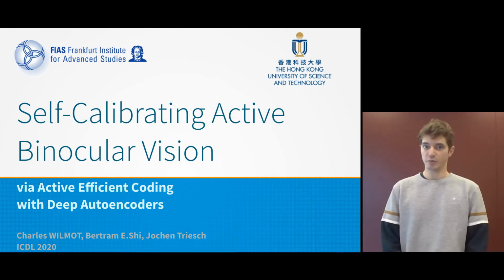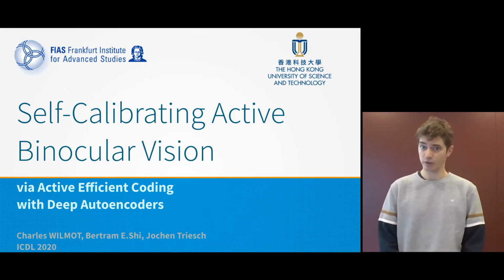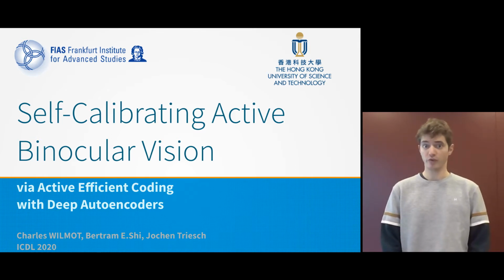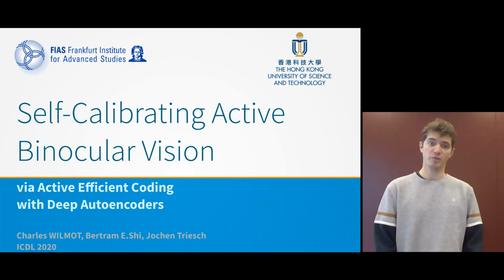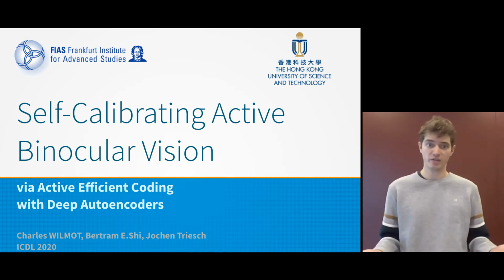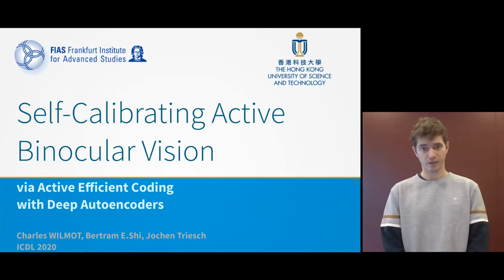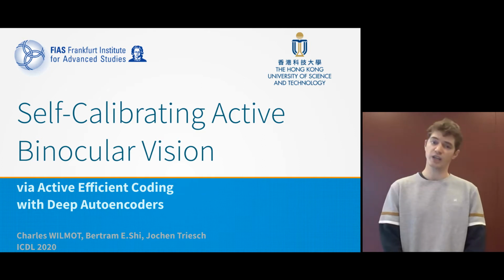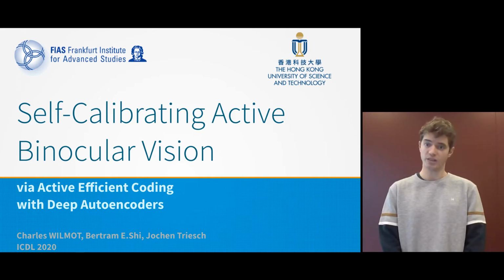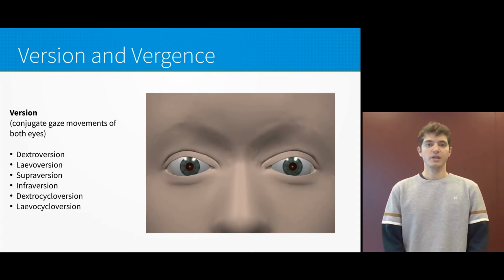Already a few minutes after birth, newborns can open their eyes. However, it takes about 3 months for infants to learn to perform vergence accurately. In our paper, we try to answer the questions: how does the brain learn active vision, and how can we model this learning process in a computer? The hope is that by better understanding the way active vision develops, we might also gain insight about the acquisition of other skills. Human vision is an active process and comprises a number of different types of eye movements.